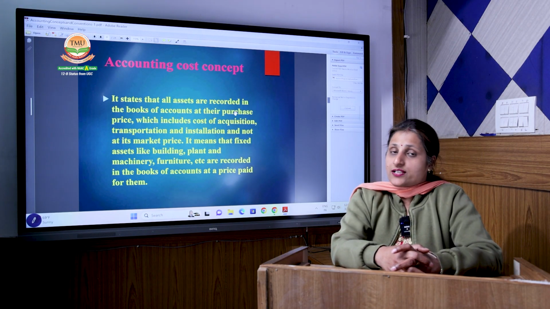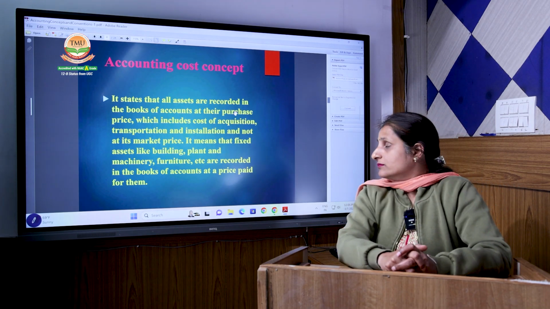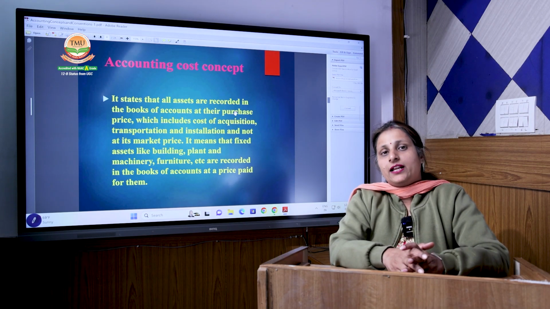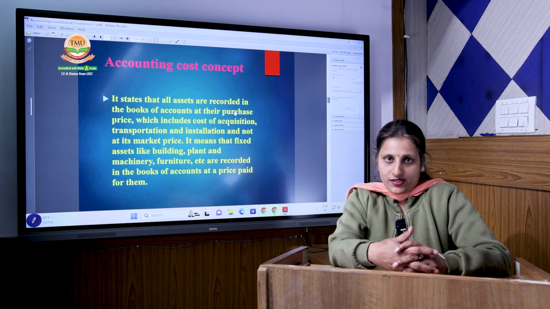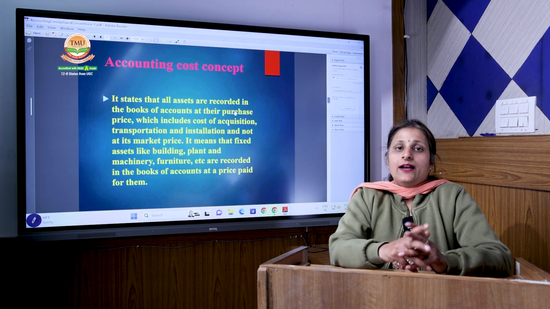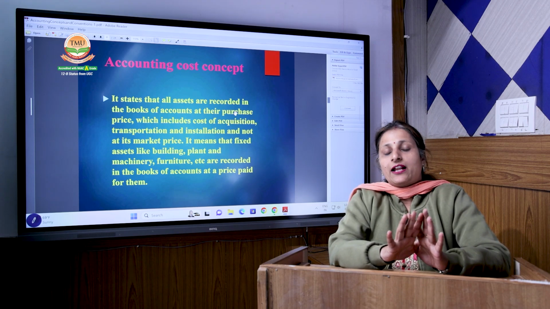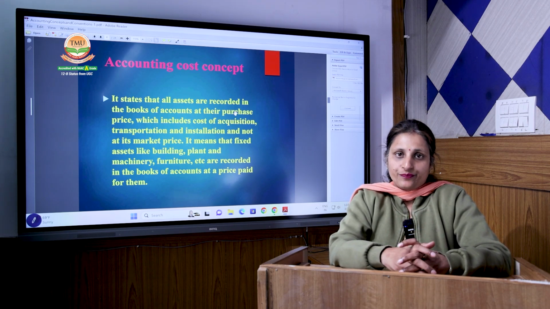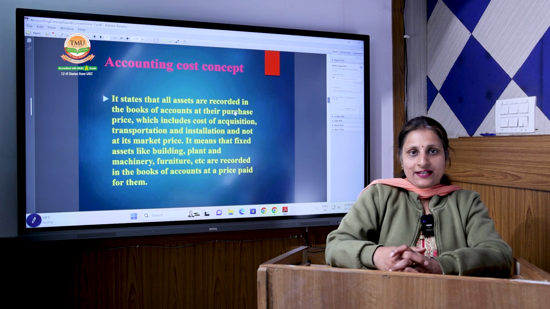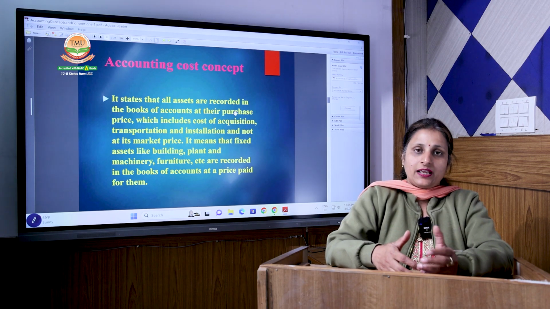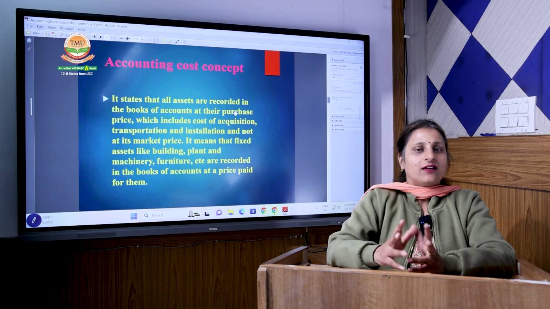Next, accounting cost concept. Under this concept, all the assets that we record in our balance sheet will be recorded on the basis of their historical cost, meaning the cost at which you have acquired that particular asset. You don't record the value on the basis of market value. For example, there is A Limited, and A Limited has its machinery, building, and land, which it purchased at the cost of rupees 1 lakh, 2 lakh, 5 lakh or any amount.